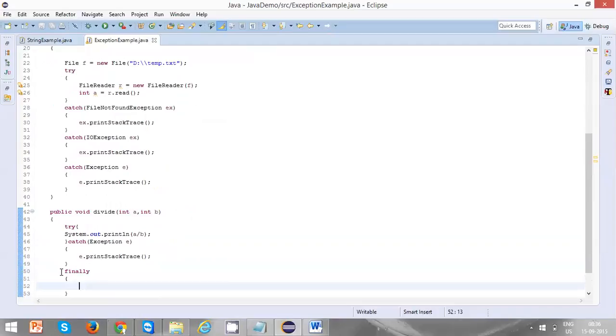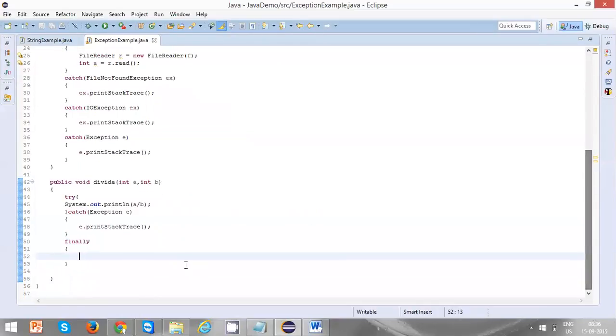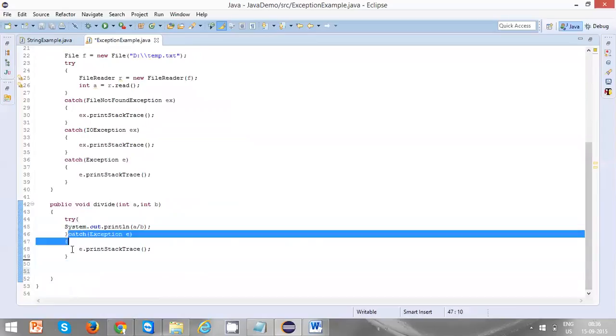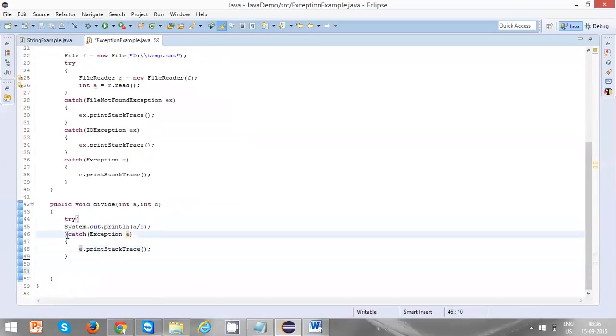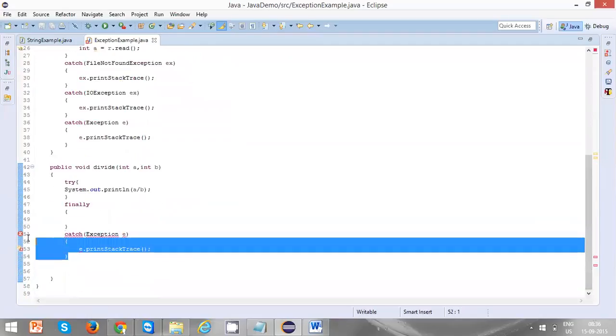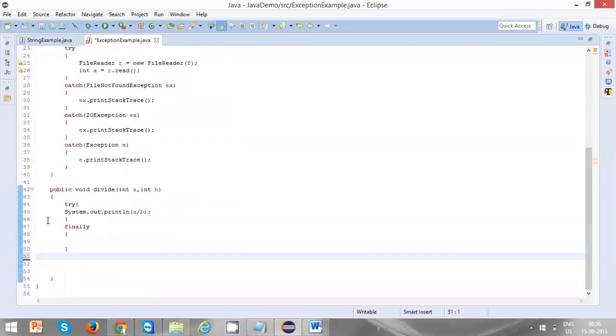Finally, you can add after the exception, that's one syntax, and you can also add immediately after the try. After finally there should not be anything, this is the last thing. And remember, try has to be associated with either finally or catch.